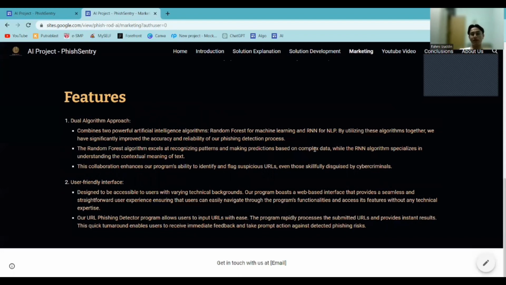Secondly is the user-friendly interface, designed to be accessible to users with varying technical backgrounds. Our program boasts a web-based interface that provides a seamless and straightforward user experience, ensuring that users can easily navigate through the program's functionalities and access its features without any technical expertise. Our URL phishing detector program allows users to input URLs with ease. The program rapidly processes the submitted URLs and provides instant results. This quick turnaround enables users to receive immediate feedback and take prompt action against detected phishing cases. Then I will pass to my member for another part.